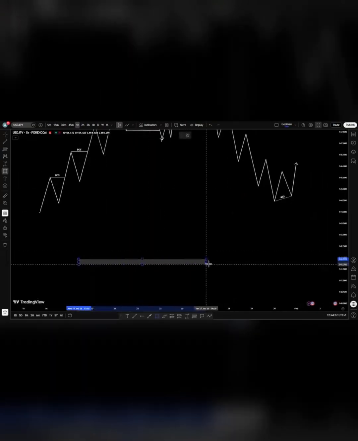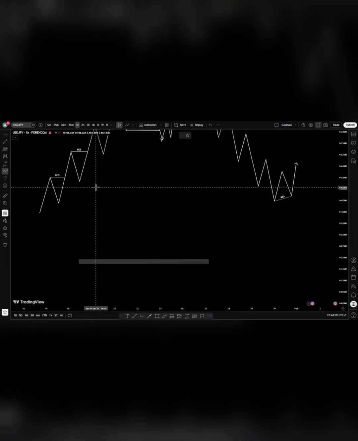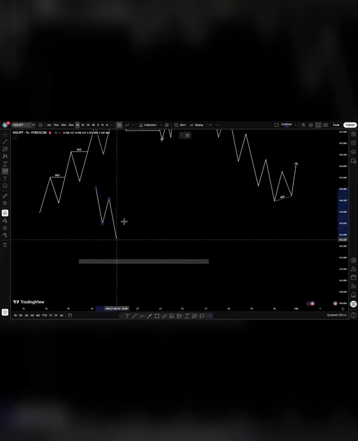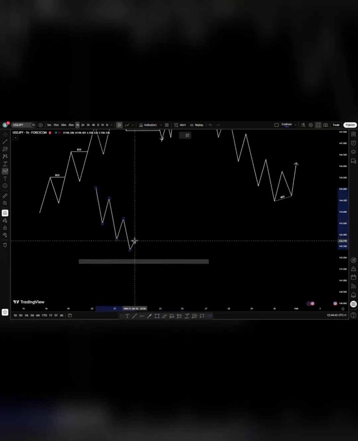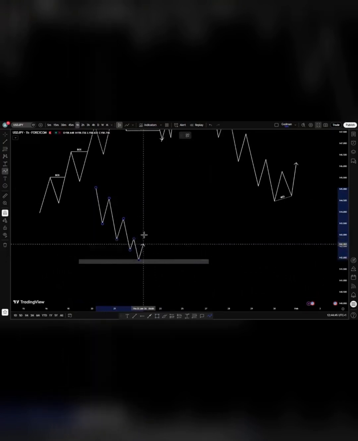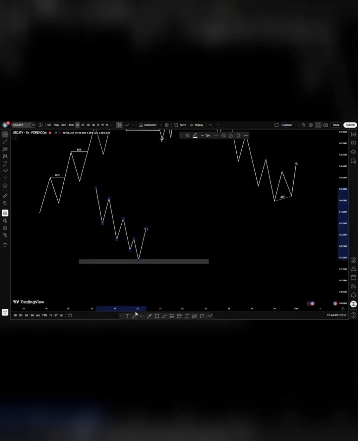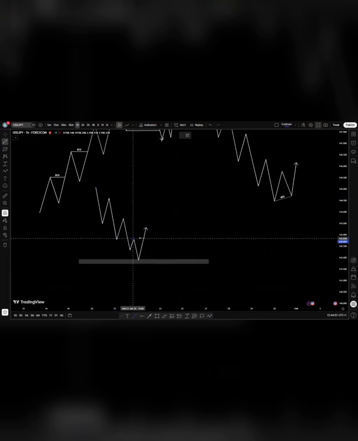They have a POI, and price would have been trading probably into the POI. They see it like a confirmation. Then when price trades into the POI and gives that break, that internal break of structure, they call this a shift in market structure.